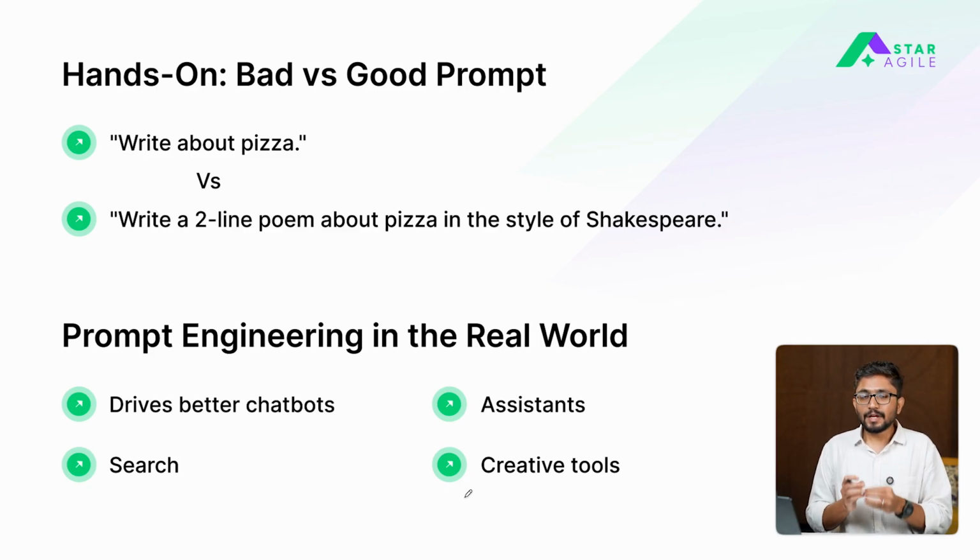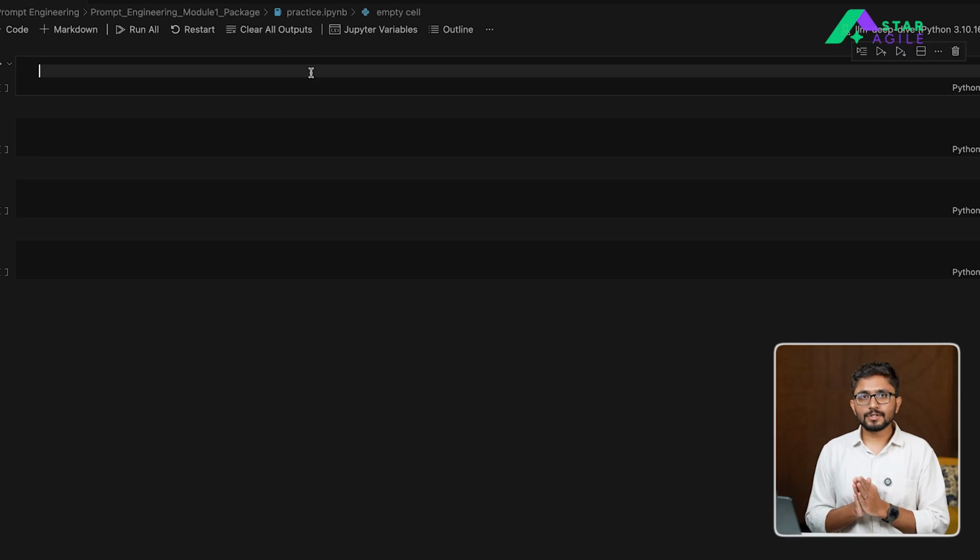Next up, we are going to start with doing some hands-on to understand what is a good prompt and what is a bad prompt. Right? So we'll start with some basic examples to understand the differences between a good and a bad prompt. For the purpose of this demonstration, we are going to be using Jupyter notebooks, and here we are going to use OpenAI and the models which are available to us by OpenAI for demonstrations for this particular session.